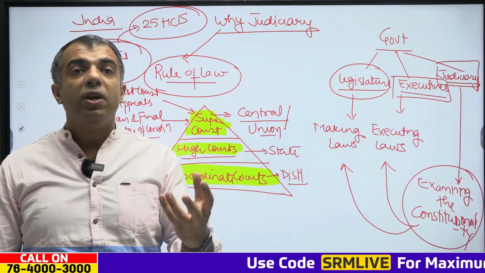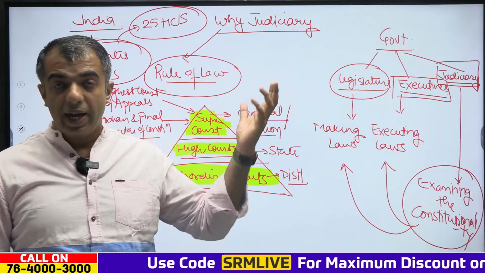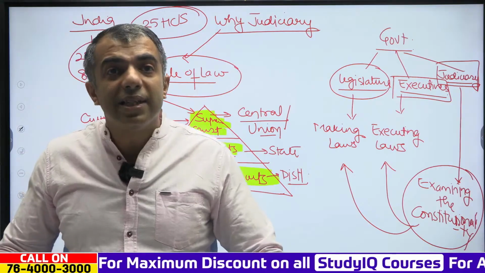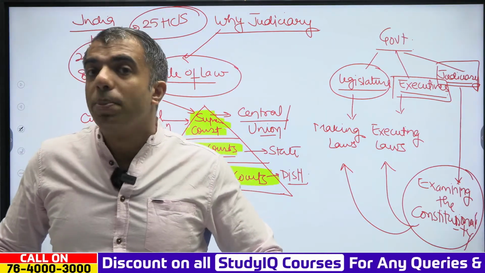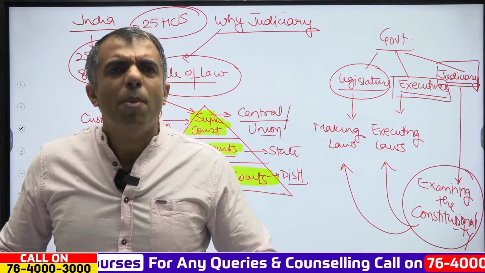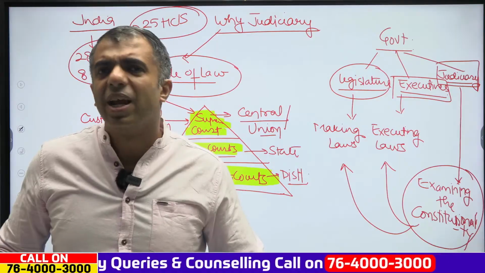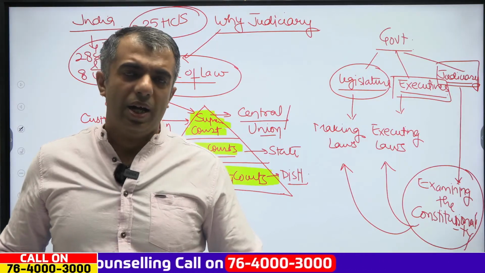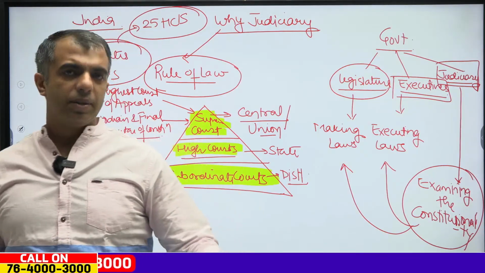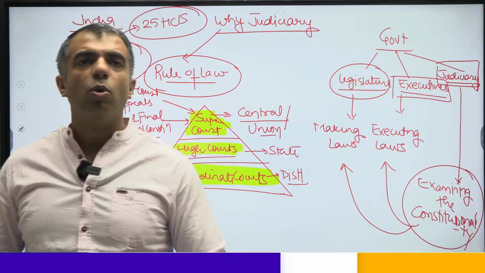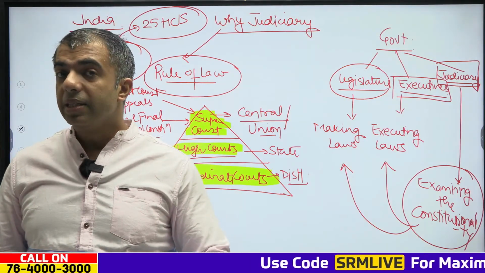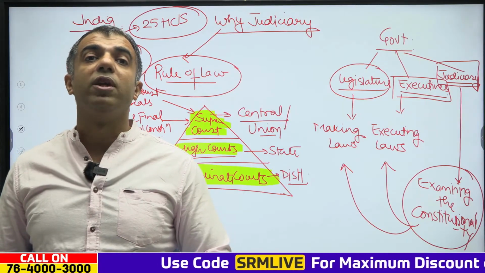And then, the high court in the national capital region of Delhi was established in 1966. Clear? And this is how presently India has got 25 high courts. There are various high courts which are common high courts. There are states and union territories that have got common high courts. The most recent high court was the High Court of Andhra Pradesh, established at Amravati, and it started working on 1st January 2019.